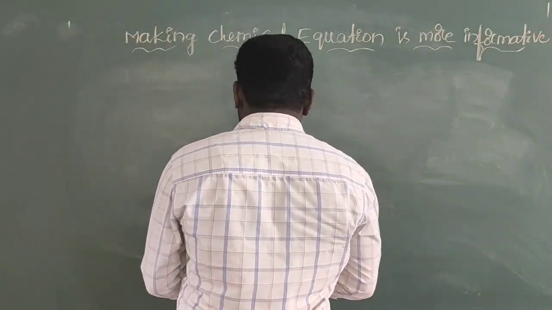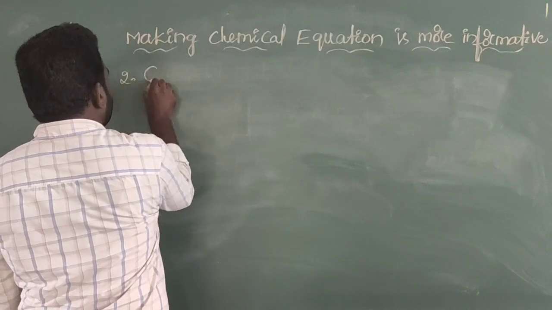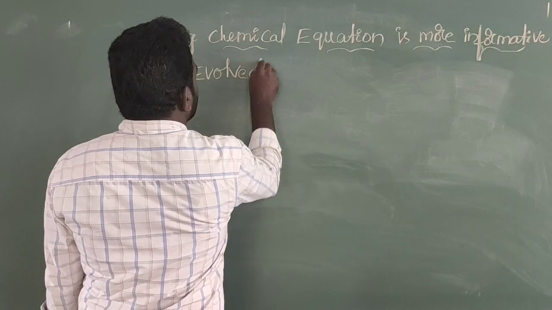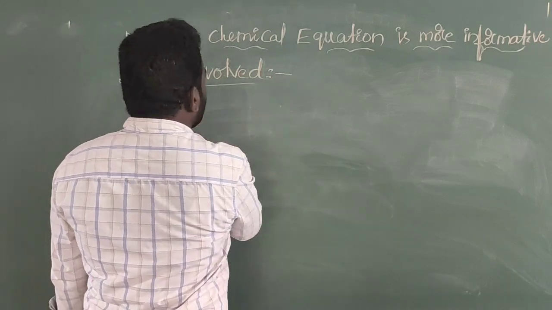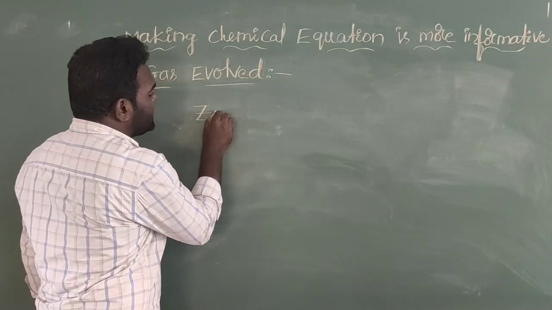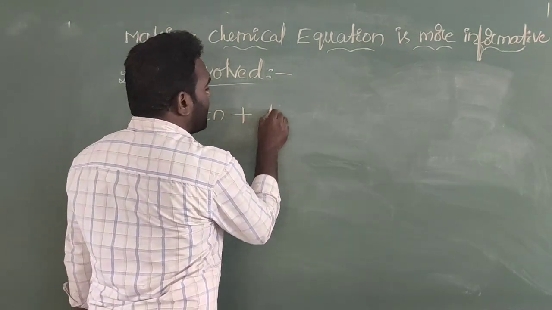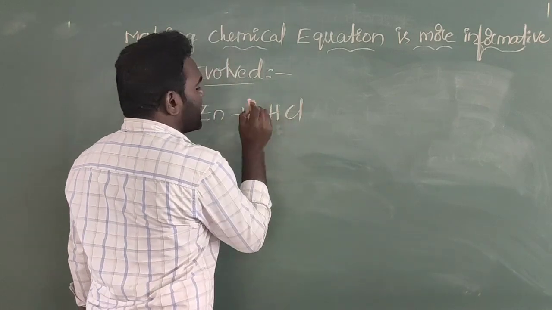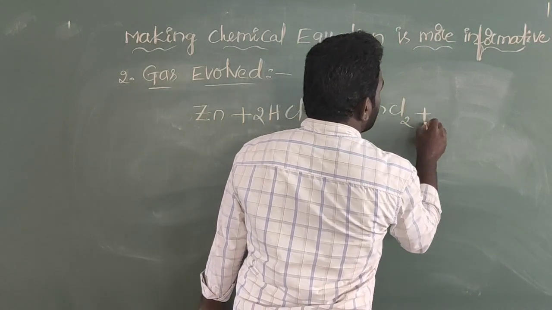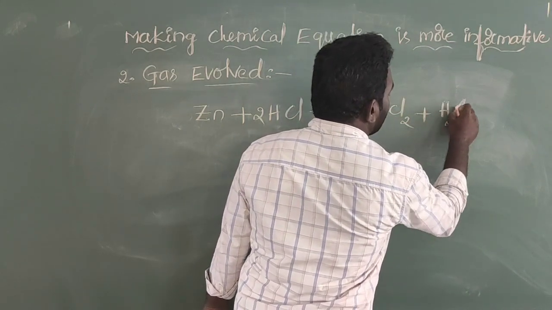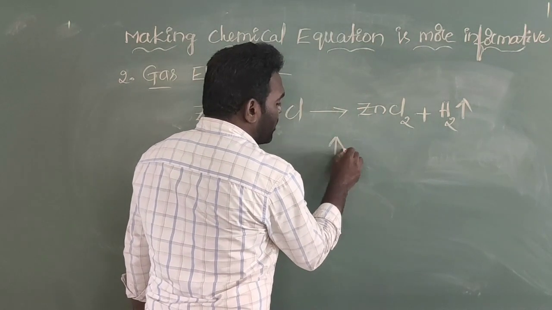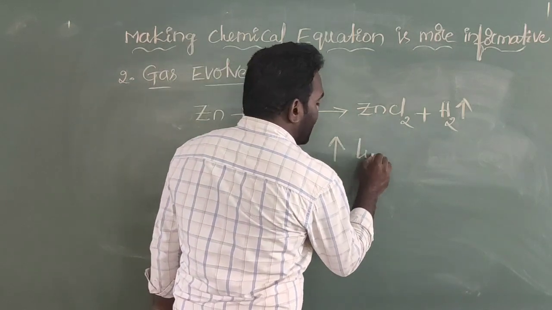Next we are going to discuss the second one, called gas evolved. Gas evolved is nothing but the liberation of a gas. See, here I am writing one example: zinc metal reacts with hydrochloric acid. It will produce ZnCl2 plus hydrogen gas, which is liberated. Here you will see the upward arrow mark indicates the liberation of a gas.